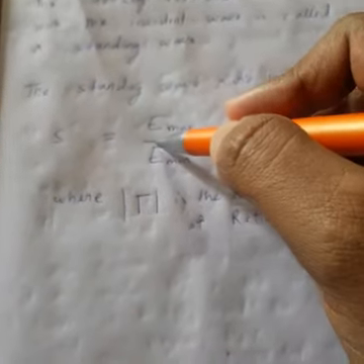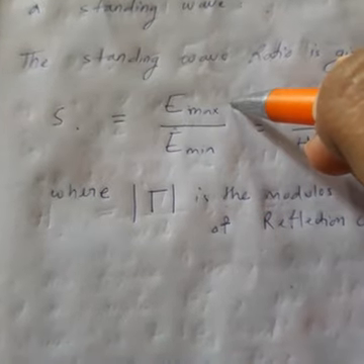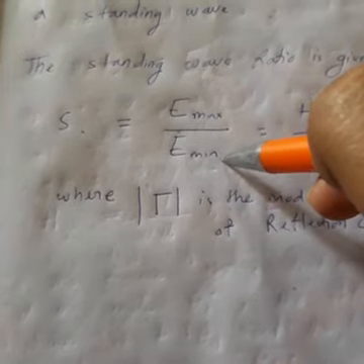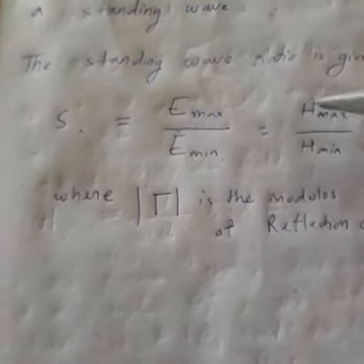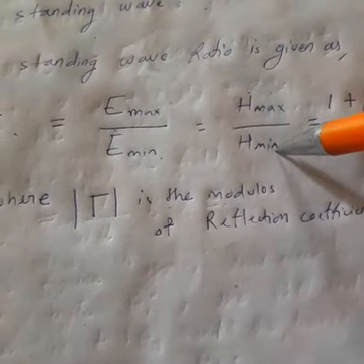The standing wave ratio is given as S equal to electric field voltage maximum by electric field voltage minimum. Similarly, magnetic field strength maximum by magnetic field strength minimum.